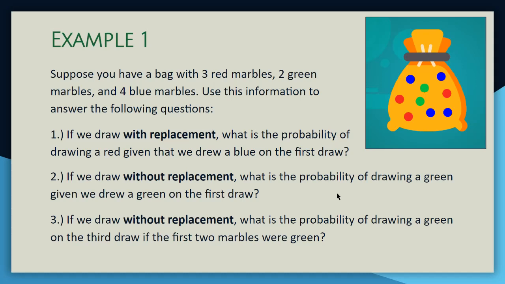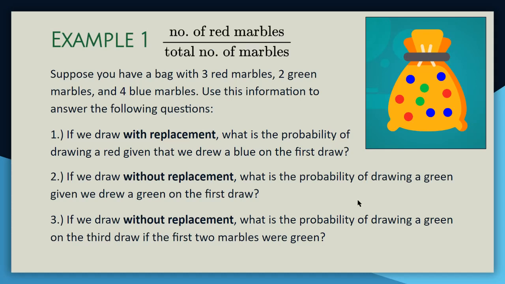With replacement means I drew a blue, I recorded on a sheet of paper that I drew a blue, and then I put that blue marble back into the bag before I drew the red. So the number of red marbles in the bag has not been affected, and the total number of marbles in the bag has not been affected. These are independent draws. There are 3 red marbles in the bag, 9 total marbles in the bag. Our probability is 3/9.